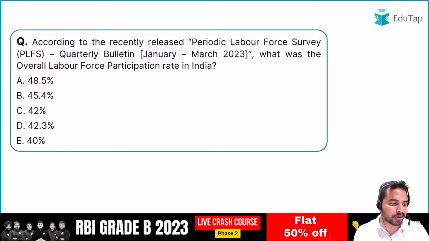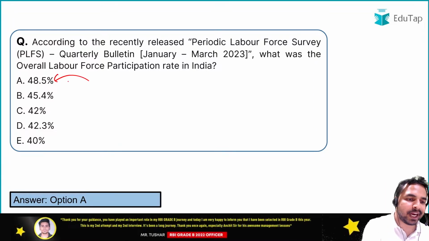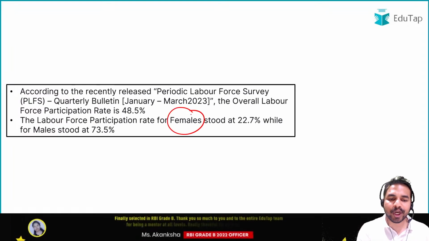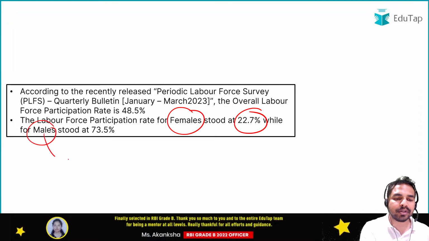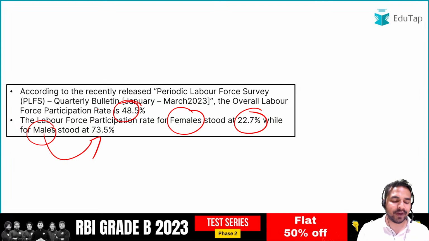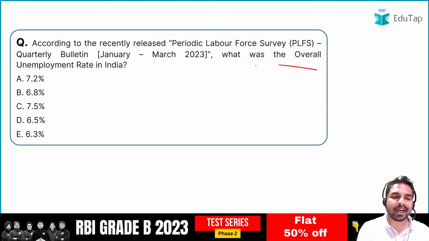So when I talk about the overall labor force participation rate in India, it was 48.5%. Okay, it was 48.5%. So guys, आप सभी देख सकते हैं females के लिए it was 22.7%. For the males it was 73.5%. But overall it was 48.5%. Absolutely right. Next question, what is the overall unemployment rate in India?